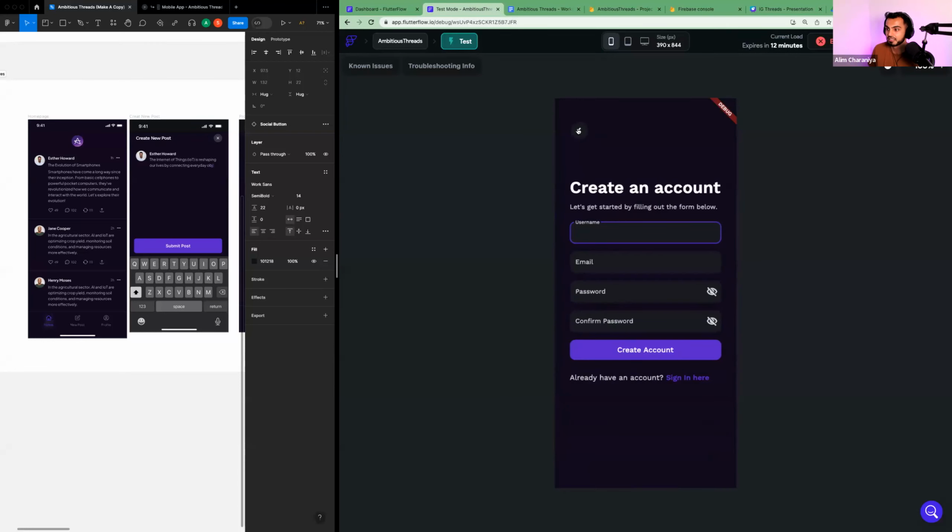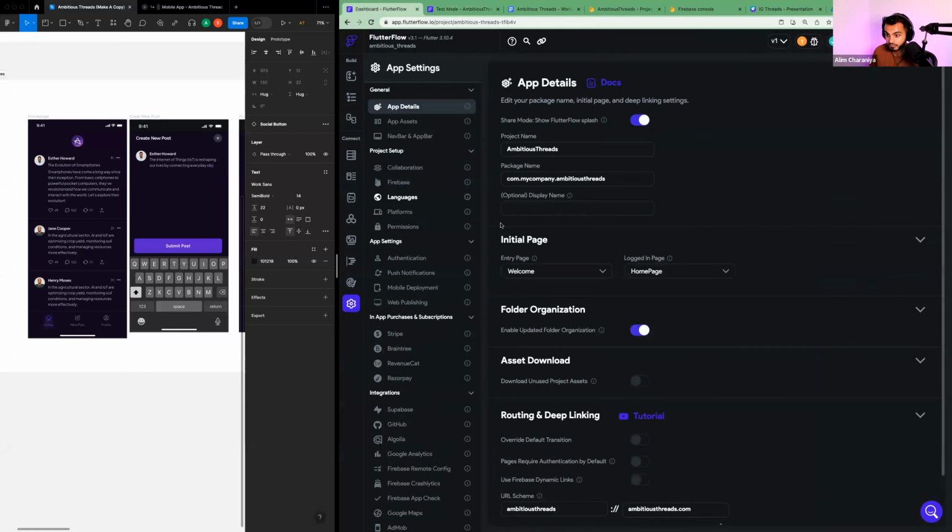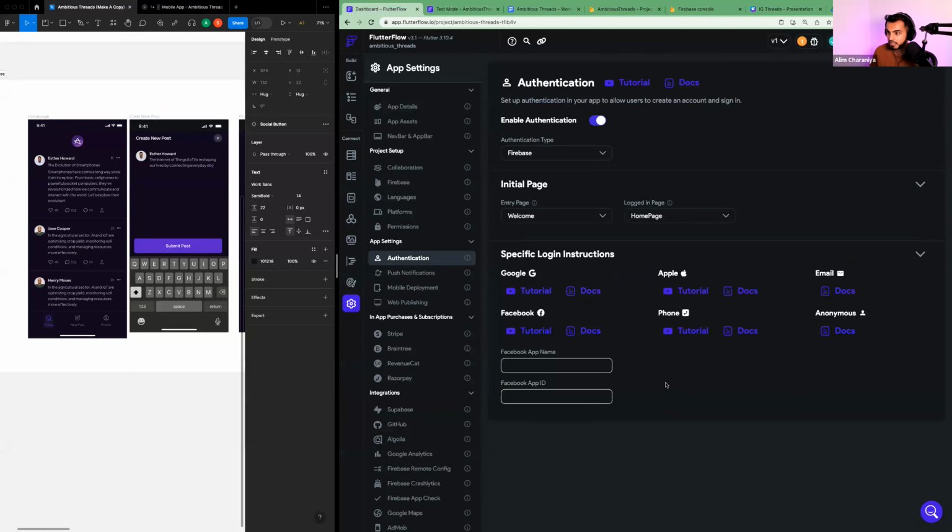So this is pretty typical once you're getting started, like something's not gonna be set up correctly. So I'm gonna go back to my settings. Okay, and I'm gonna tap on authentication and I see this all looks good. Cool. What I'm gonna do is go back to Firebase. In my left side pane in Firebase, I'm gonna find the build tab and you should see here a product called authentication. I'm gonna click on authentication.